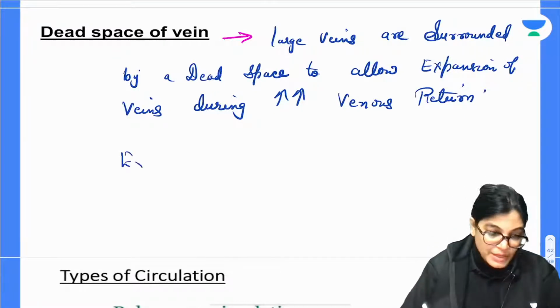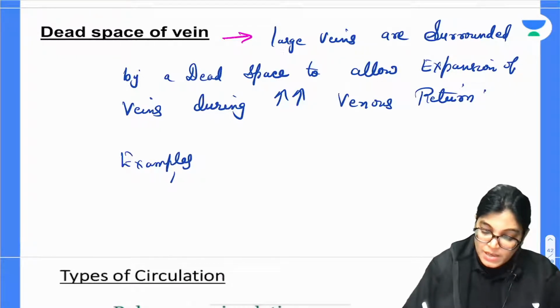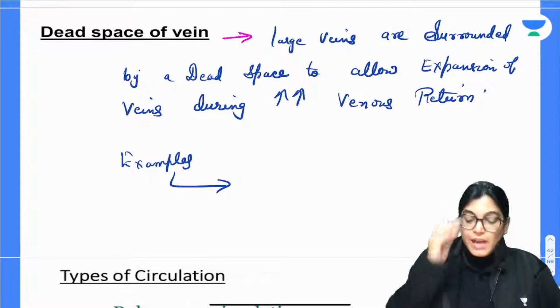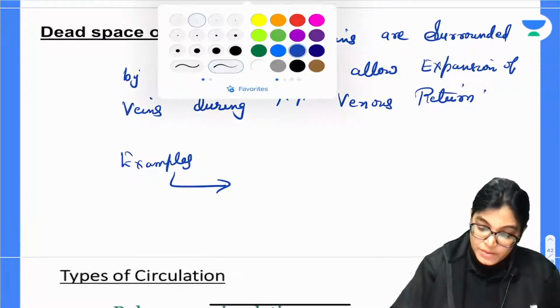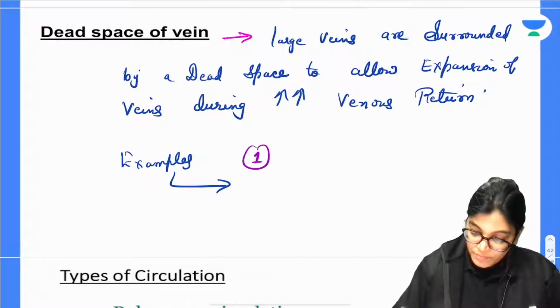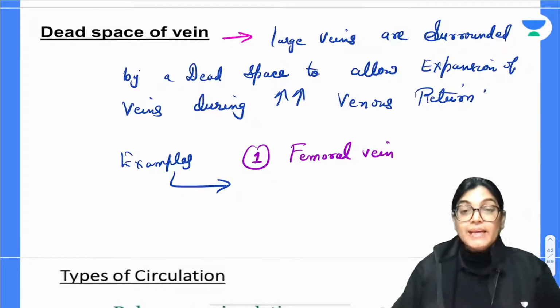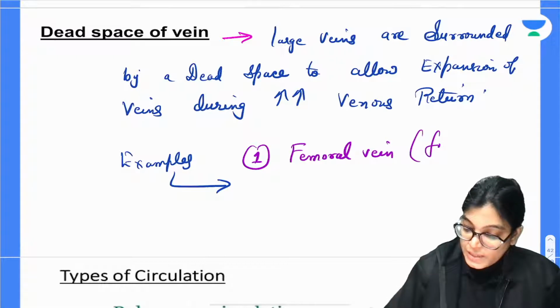Examples: where is this dead space present, in which vein? Two examples I would like to give here. The one is, dead space is present in femoral vein when it is lying in the femoral sheath.